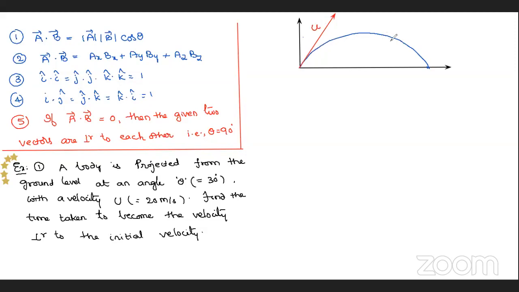While going, at one point, suppose somewhere, I am assuming one point, at this point, if you see that velocity, suppose that velocity is perpendicular to the initial velocity, coming tangentially like this. Okay, right. Perpendicular to the initial velocity.